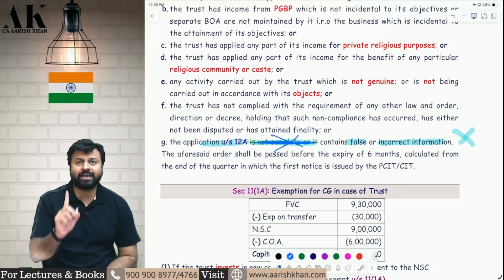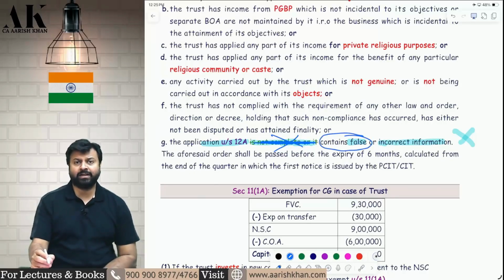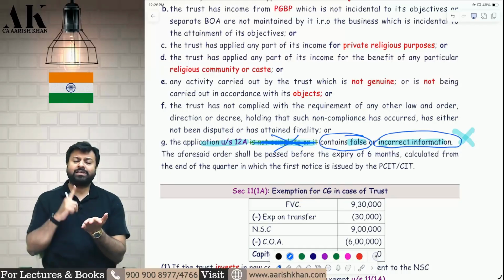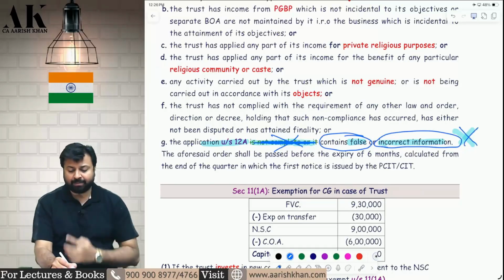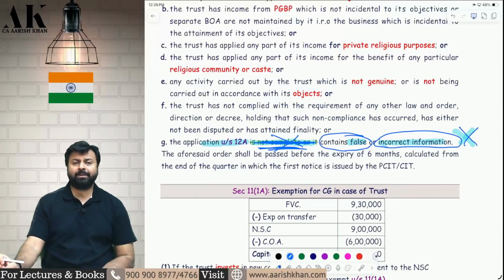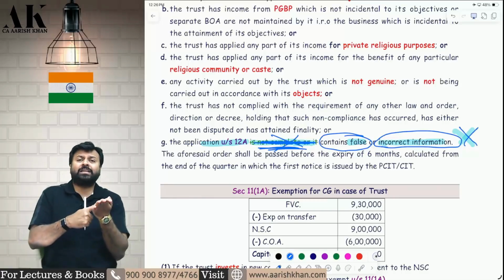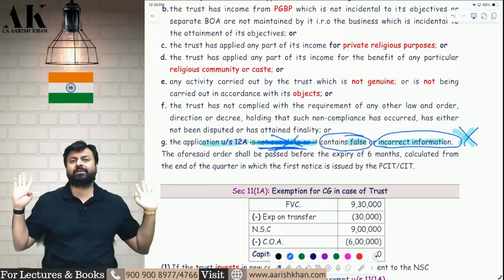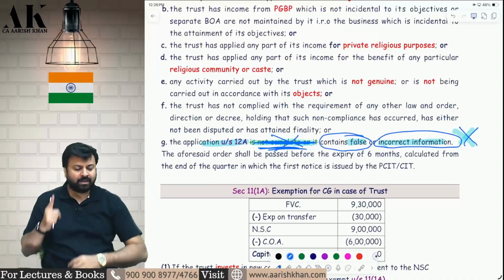So now the registration can be cancelled only because of the information containing false or incorrect nature. If the information is of incorrect nature or of false nature, the registration can be cancelled, but if the application is incomplete, because of that reason you cannot cancel the registration. I am again telling you, you cannot cancel the registration certificate only because the application form was incomplete. Yes, if it was incorrect, you cancel. If it contains false information, you definitely cancel. I hope it is clear to all of you.